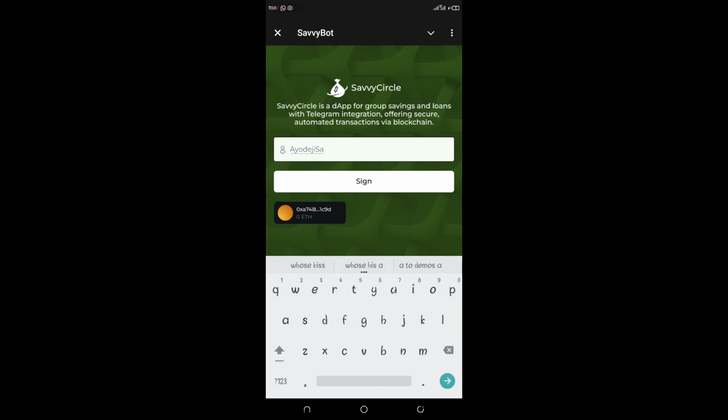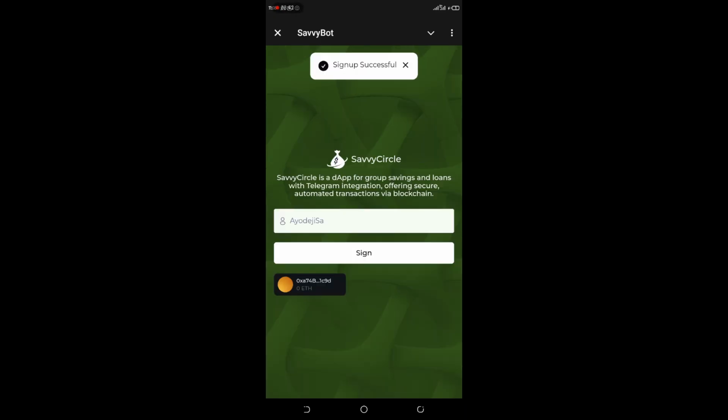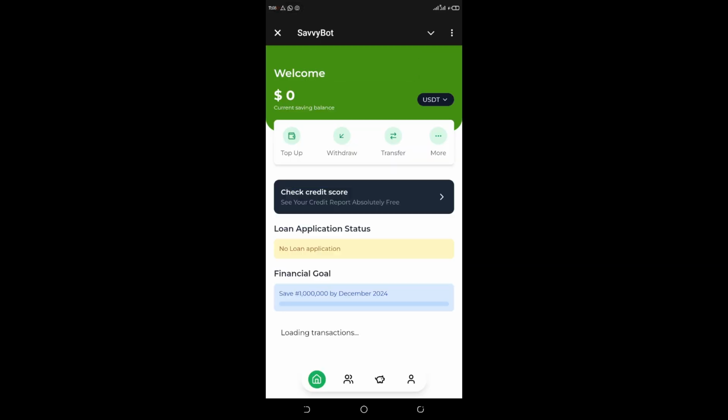So I will input my Telegram username. This Telegram username needs to be the user's exact Telegram username, the way it is on their Telegram. So you need to be exact. So after doing that, I will sign. Good.